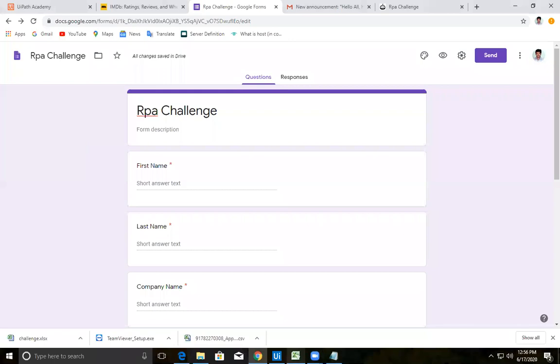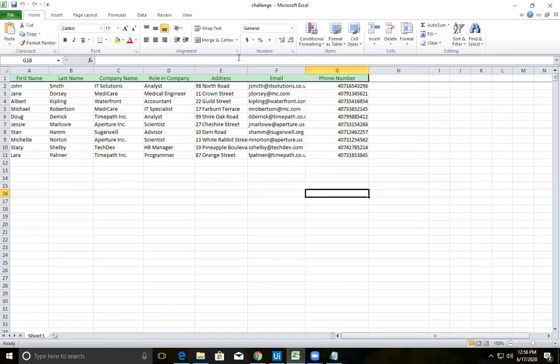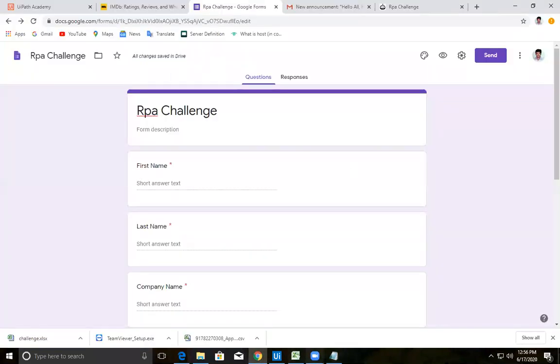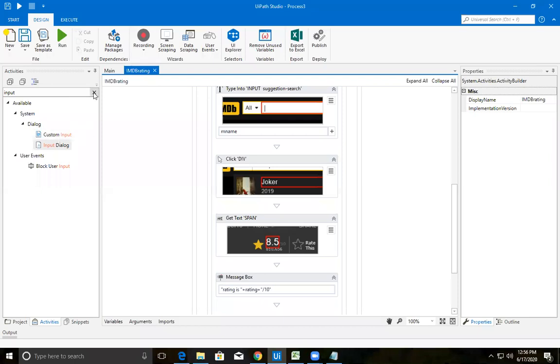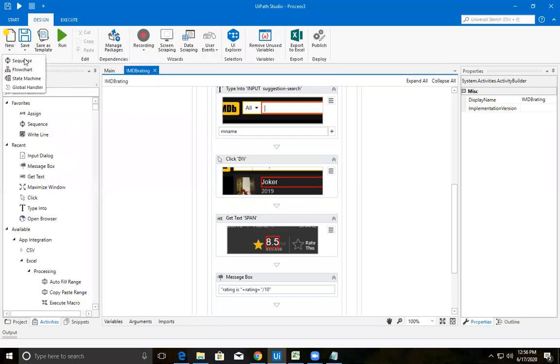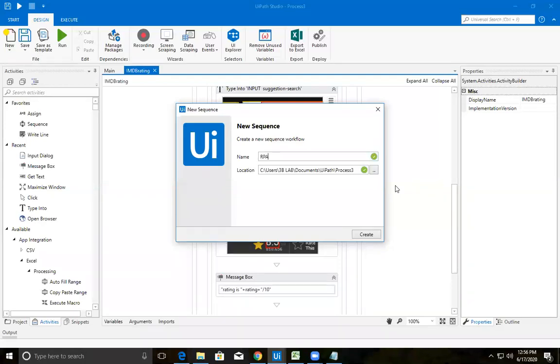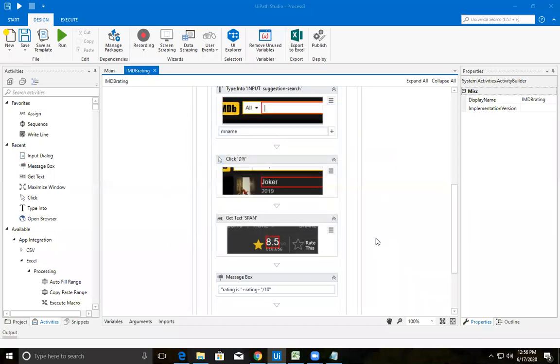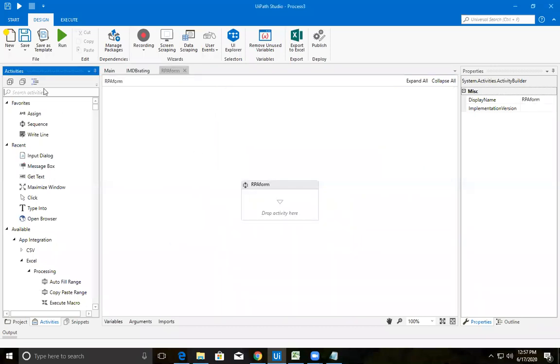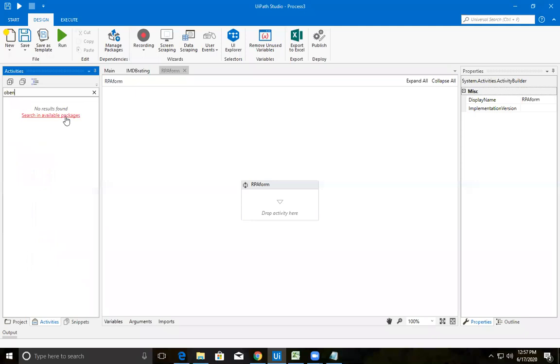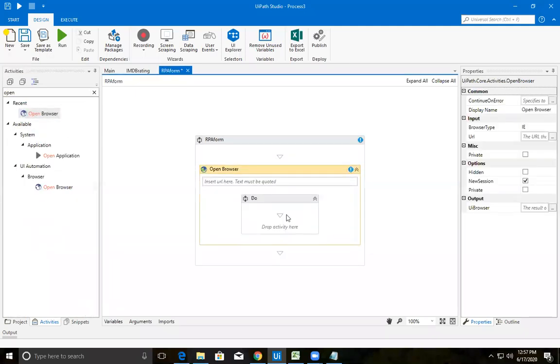My task is to insert all these values row by row into your Google form. So for that, let's create a sequence. Let's name it RPA form. What is the first task that we need to do? We need to do open browser. So what is the URL that I need to keep?